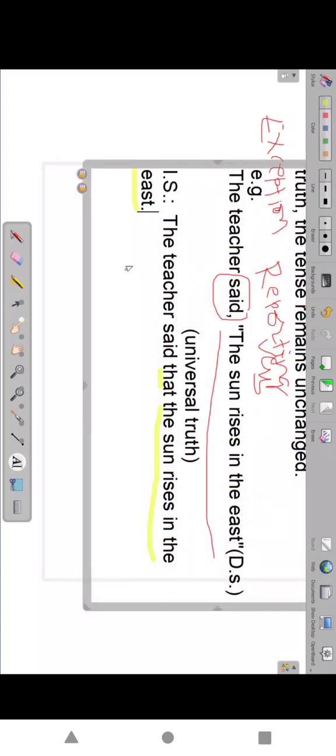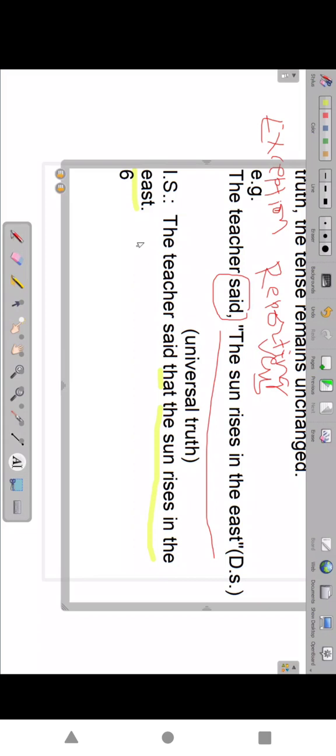Even though the reporting verb is in the simple past, if the sentence expresses a universal truth, in the indirect speech we don't change. The tense remains the same as it is. So that point you have to get. These are the major points, and some other 2-3 points we have, so that we can complete all rules first, so that we can easily learn the sentences.